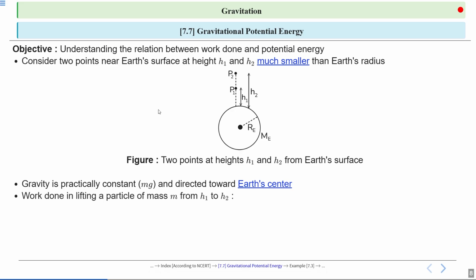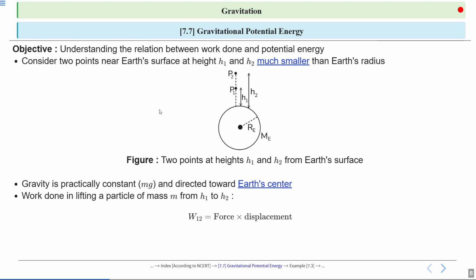Now let's talk about the work done in lifting a particle of mass small m from height h1 to height h2. Work done is a measure of energy transfer, and in this case it involves moving the object against the gravitational force.